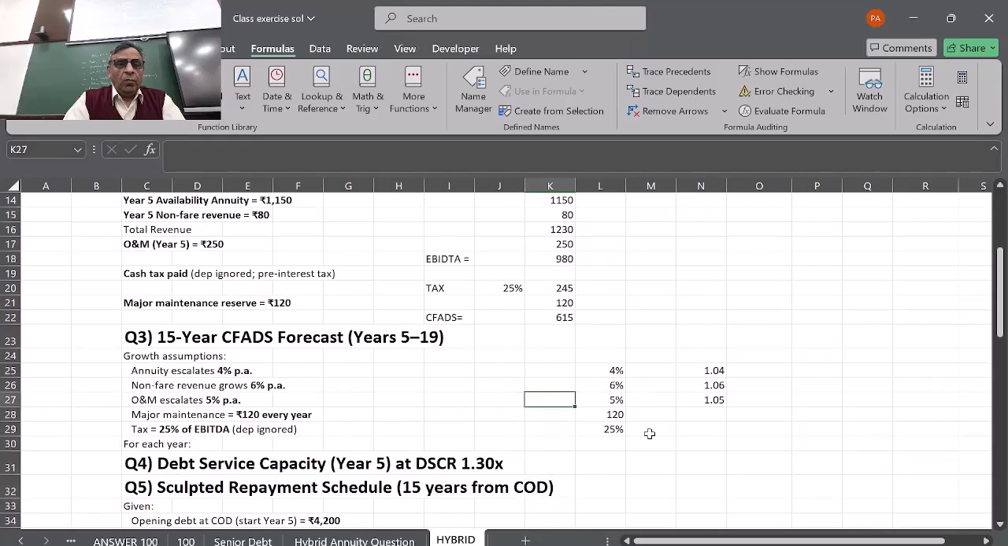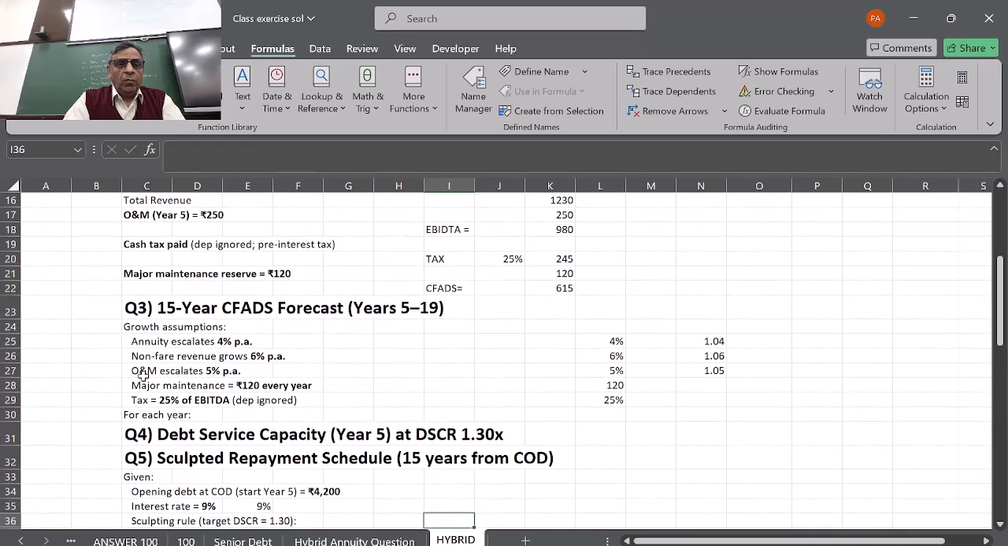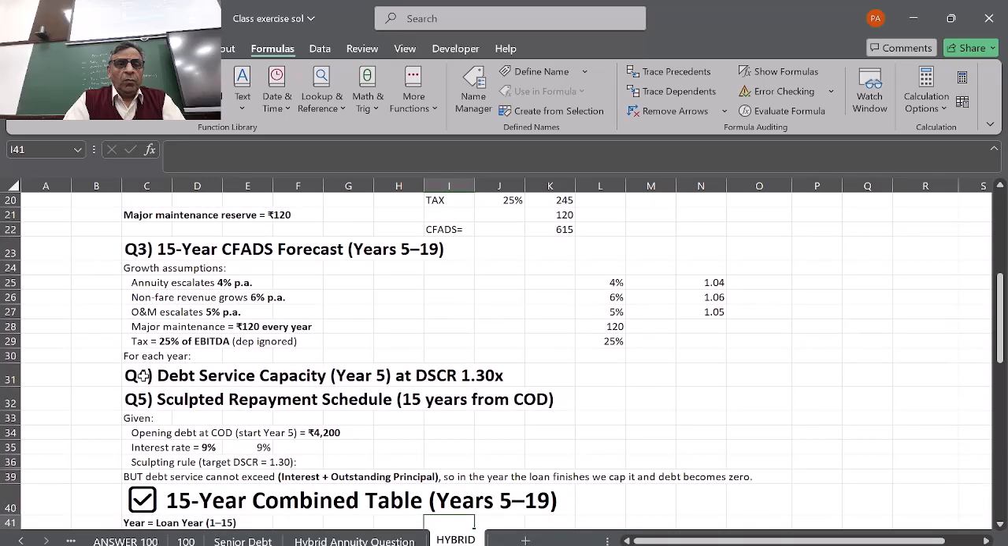Before we do the 15-year period calculations, we know that the annuity escalates at the rate of 4%. So it starts with 4%, which means it will be 1.04 in the second year. Similarly, the non-fare revenue will grow at 6%, so it will go to 1.06. And O&M will escalate by 5% every year. Major maintenance will be 120 crores every year, and the tax rate is 25%. Then we have to keep the debt service coverage ratio at 1.3. So we have to make a debt schedule based on the 1.3 target DSCR.